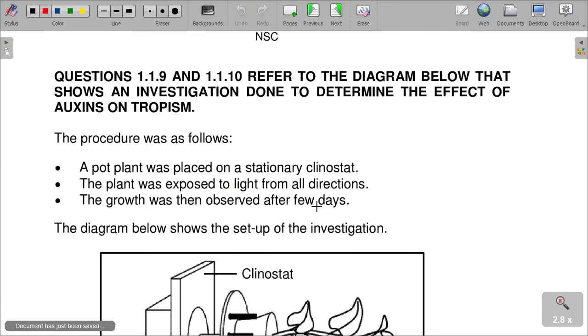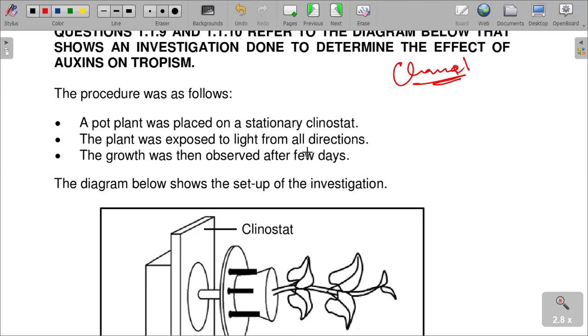Questions 1.1.9 to 1.1.10 refer to the diagram below that shows an investigation done to determine the effect of auxins on tropism. Refer again to our notes on the channel on plant response to the environment. It also has enough content on this one, so please refer to the channel with regard to tropisms. The tendency of a plant part to grow towards or away from a certain stimulus is what we call tropism.